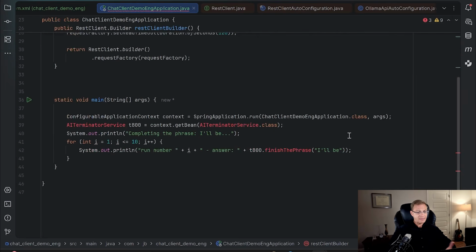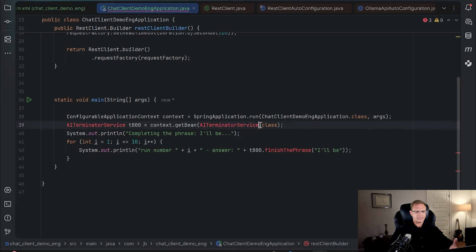And in the main method, after the context is created, there is a lookup for a non-existent bean, AI Terminator service. And we try 10 times to call its non-existent method, finish the phrase, "I'll be", try to guess what I suppose it should answer. So let's try to implement it.